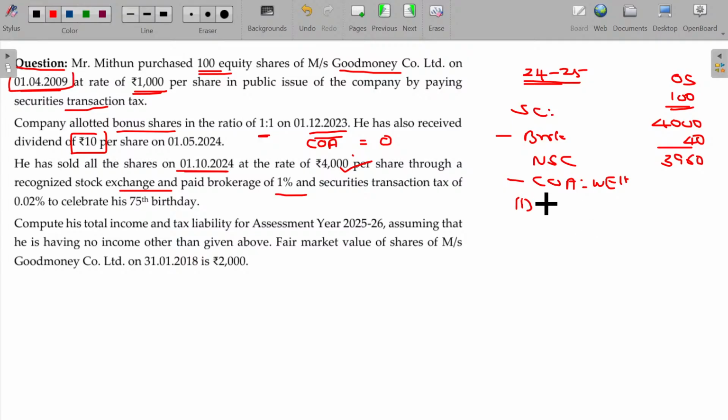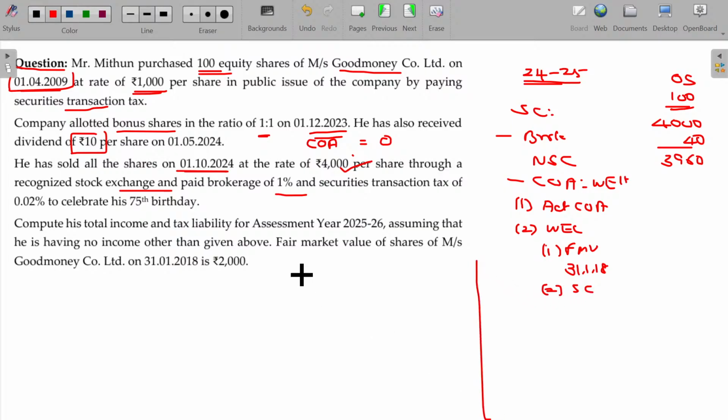Number 1 being actual cost of acquisition. Number 2 being whichever is lower of: number 1 being fair market value on which date? 31st January 18. Number 2 being sale consideration. Right.